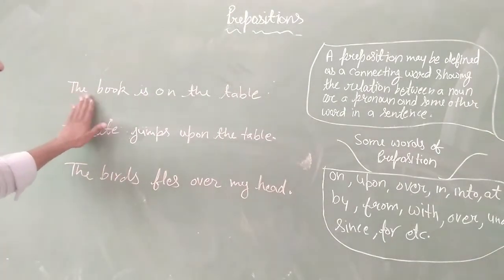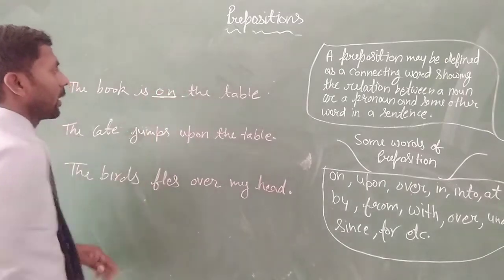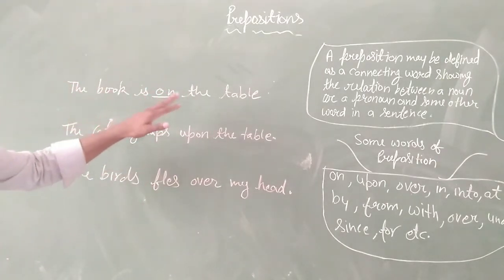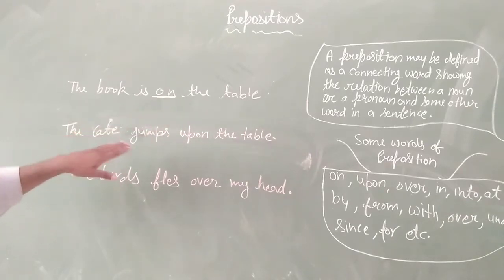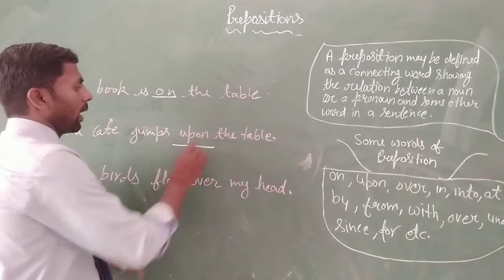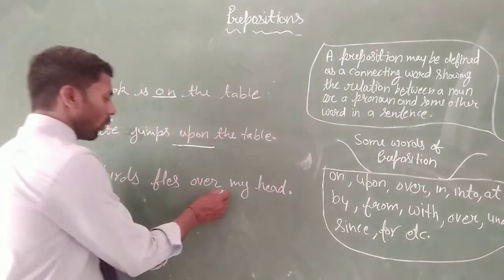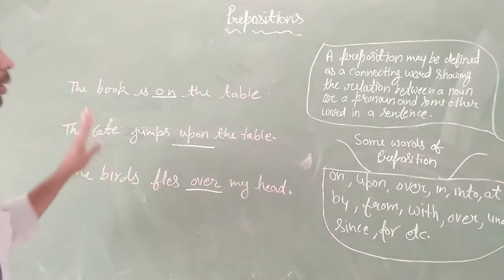In the first sentence you can see on, which shows the relation between a noun and some other words in a sentence. In the second sentence you can see upon, which is a preposition word, and in the third, over is also a preposition word.